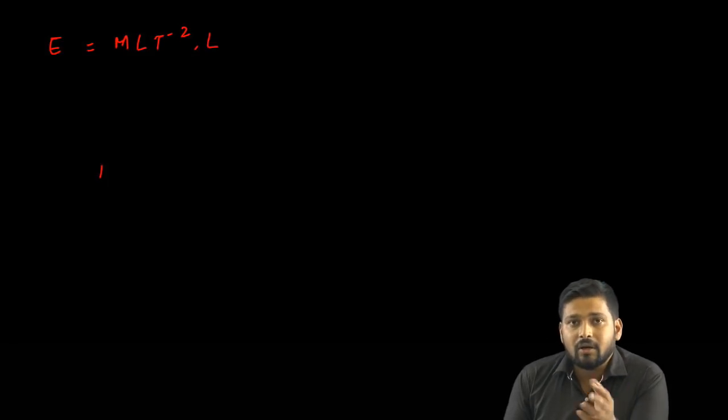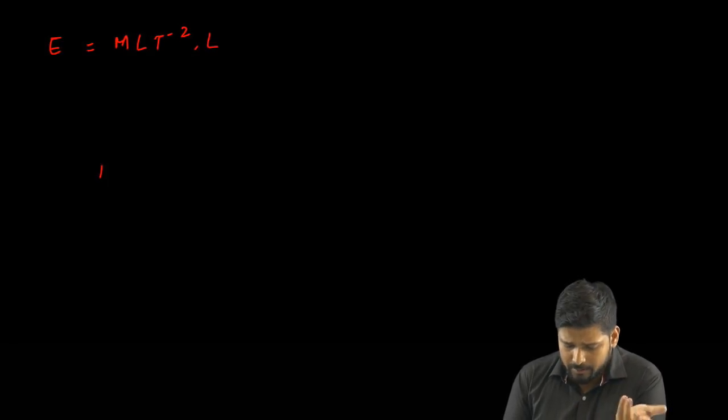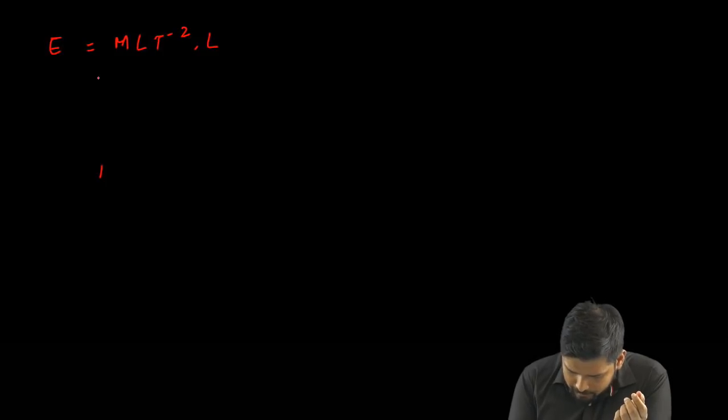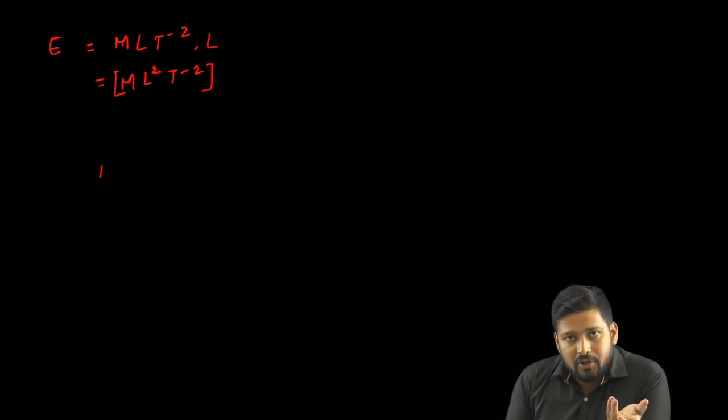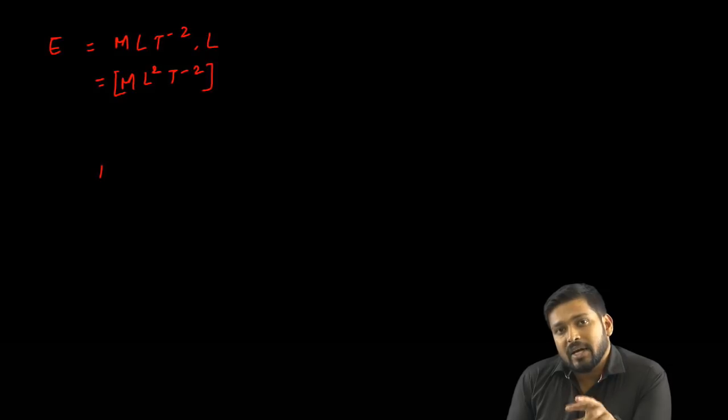I'll do it on this page. So the dimension of energy, if I write E, will be equal to m L T to the power minus 2 times L. Energy, or work done, is equal to force into displacement, so is the energy. So I can write this as m L to the power 2 T to the power minus 2 in the form of dimension, fine. Now mass is dimensionless, and we know how to express time in the form of length.